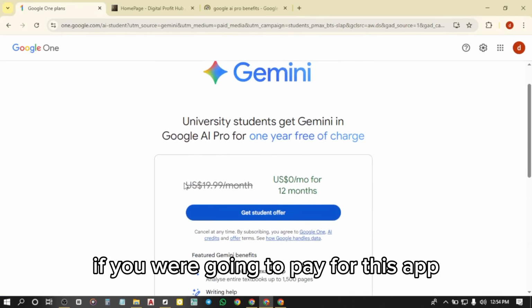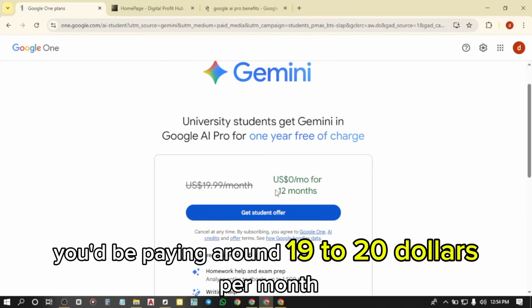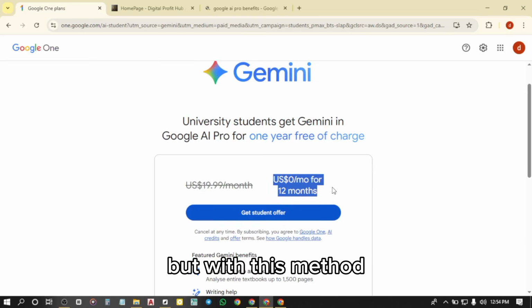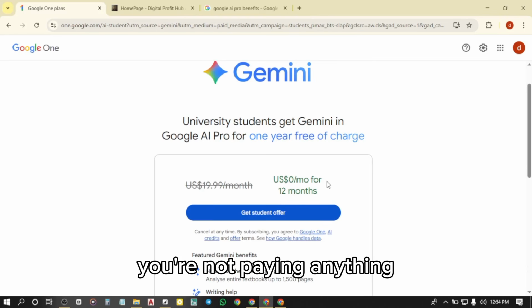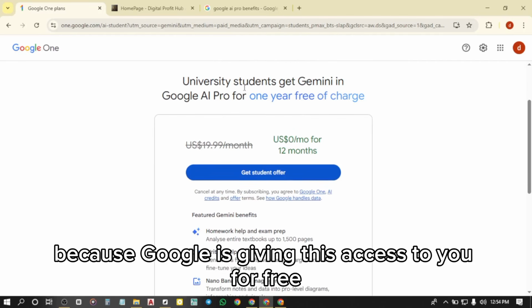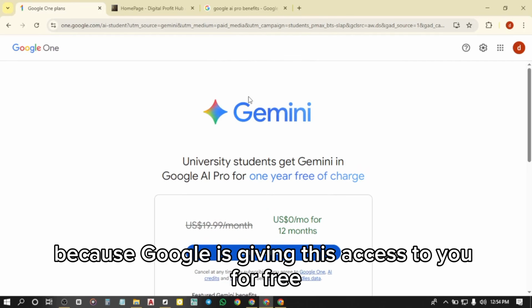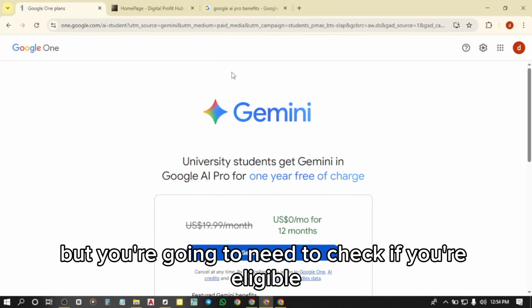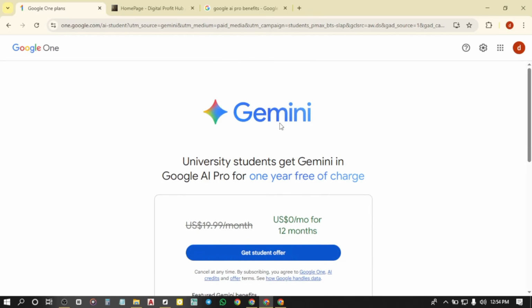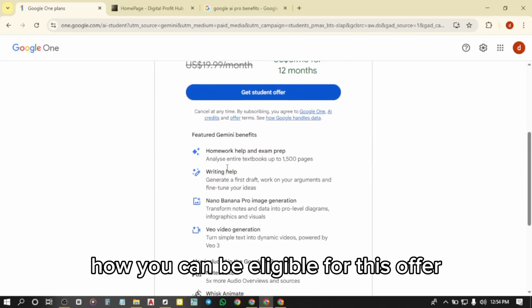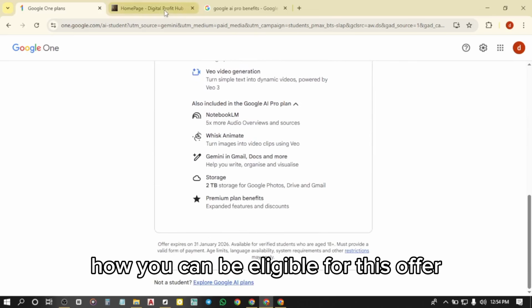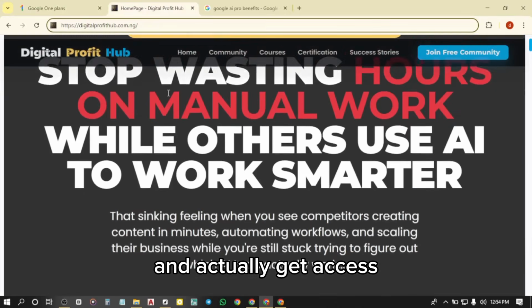If you were going to pay for this app normally, you'd be paying around $19 to $20 per month. But with this method, you're not going to be paying any dime. You're not paying anything because Google is giving this access to you for free. But you're going to need to check if you're eligible. Don't worry, if you follow through this video from beginning to end, you're going to know exactly how you can be eligible for this offer and actually get access.